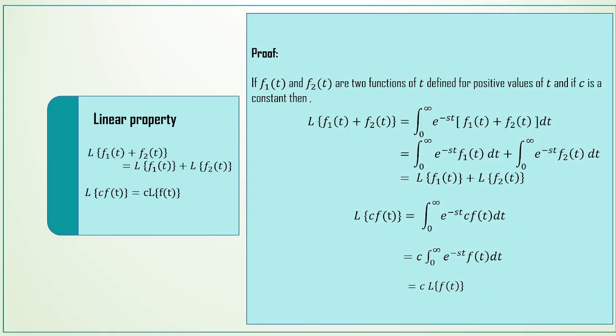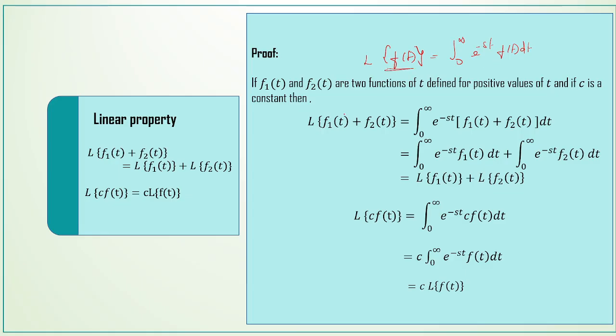Let's see the proof of this linearity property. If f1 of t and f2 of t are two functions of t defined for positive values of t, and if c is a constant, then we have L of f1 of t plus f2 of t is equal to, by the definition. So by the definition, we know that L of f of t is equal to integral 0 to infinity e power minus st into f of t dt.